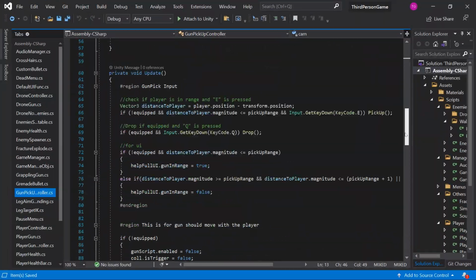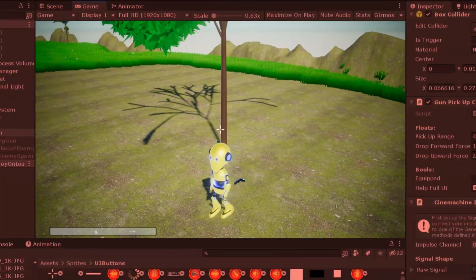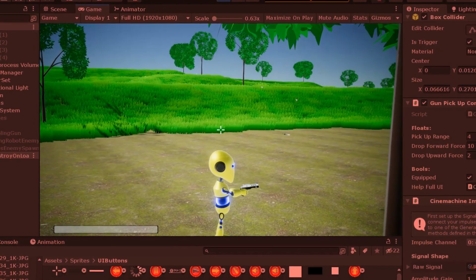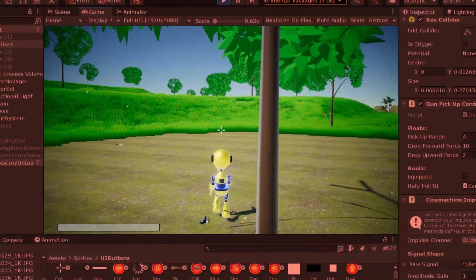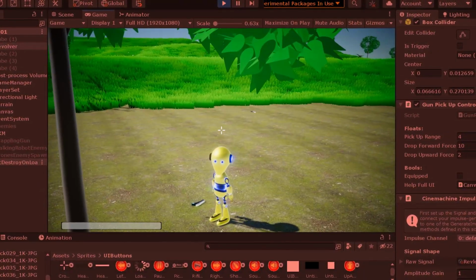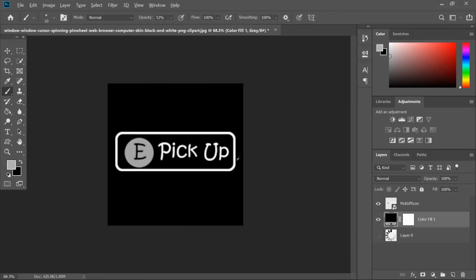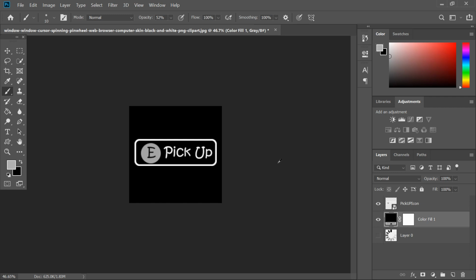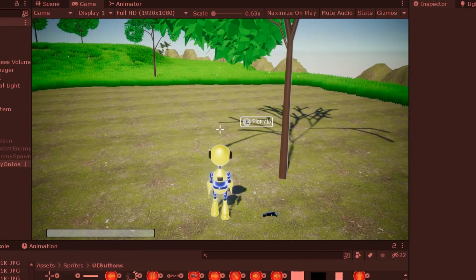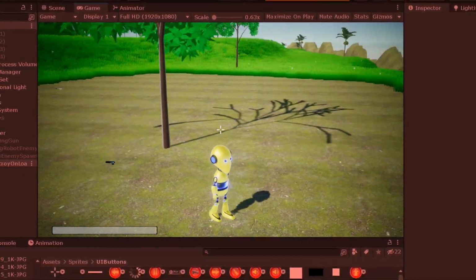Then I created a gun pickup controller script which helps us to equip and drop the gun by pressing E. I also created this UI in Photoshop and exported it as PNG into the game. By doing some magic, we have this, which shows if a gun is near the player.